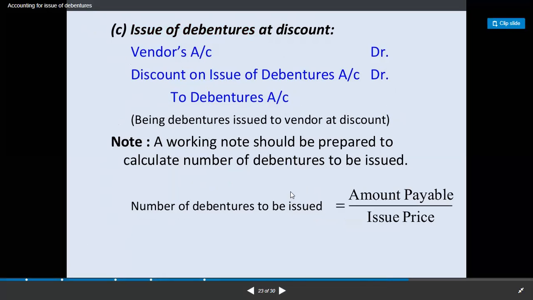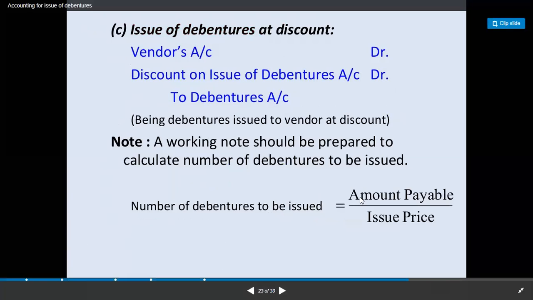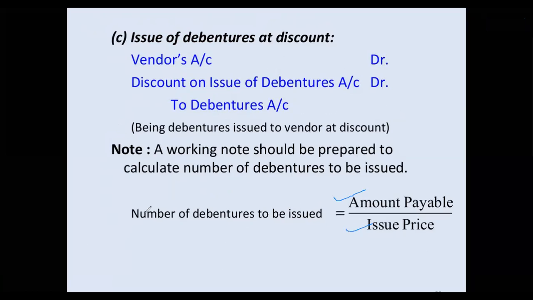Here the number of debentures will be increasing, and also a working note should be prepared in the same manner which you can see on your screen. Amount payable divided by issue price, then you will get the number of debentures. So if the debentures are issued at premium, the number of debentures is less, and if the debentures are issued at discount, the number of debentures will be high.